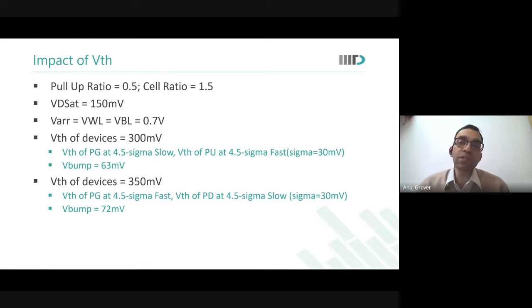The most commonly used write assist scheme is called negative bit line. We know that writability is bad, so we want to increase the strength of the pass gate. We cannot increase the word line, because if we increase the word line, the half select issue comes. The only way to increase the strength of the pass gate then is to take the bit line to a voltage lower than ground, a negative level. Its VGS increases, its VDS increases, it sinks more current at once, and you will be able to discharge the node to a lower level. So negative bit line is the most commonly used write assist scheme.